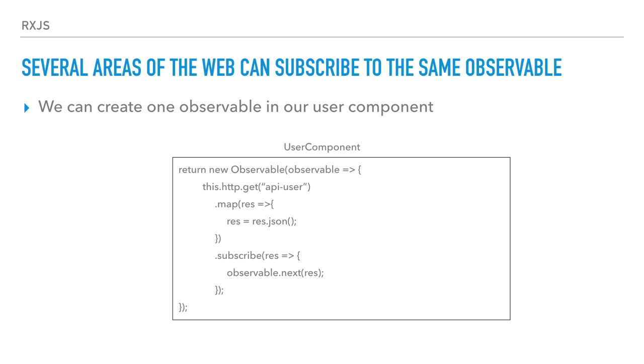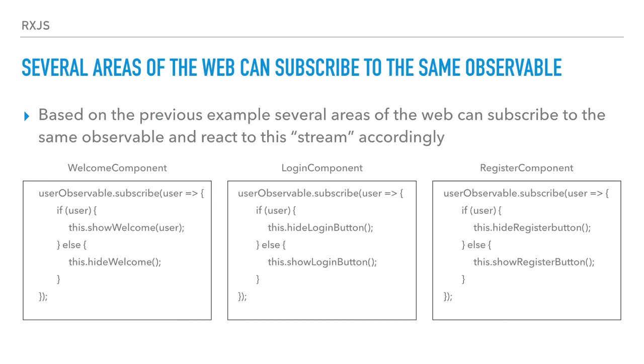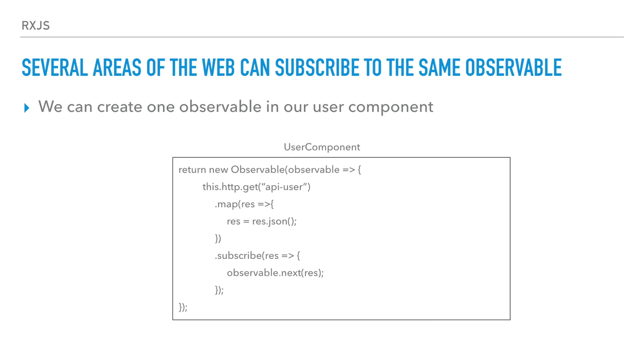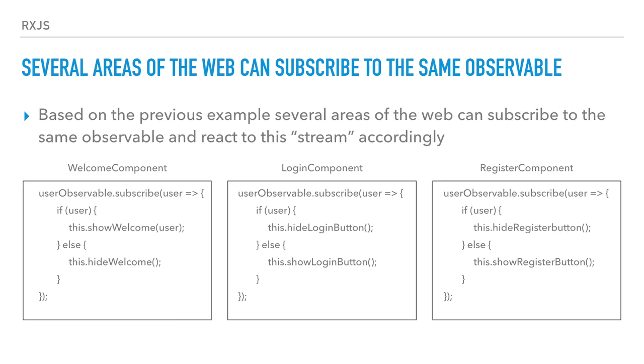This is the user component. Now, if we have several areas in the application, different parts of code, we have the welcome component, which is the center of the screen of the website. We have the login component and the register component. All of them can subscribe to the previous example, to this observable. All of them can subscribe, and when the user changes, with the arrival of the user or the deletion of the user, they can react in different areas of the application.